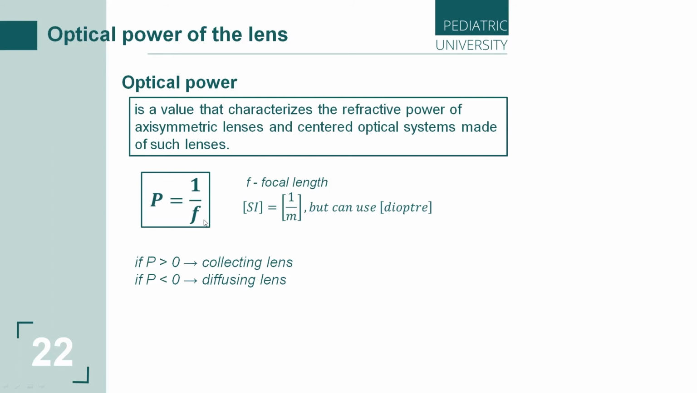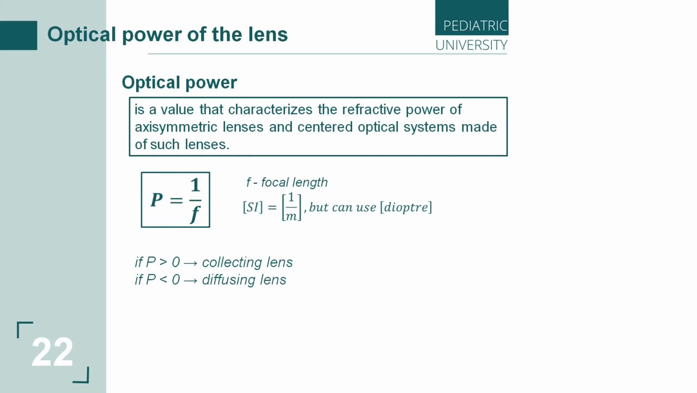But we can use the special non-SI unit for best understanding, the diopter. Yeah, our glasses have a diopter. For example, my glasses are -2.5 diopters, both of my lenses in my glasses.